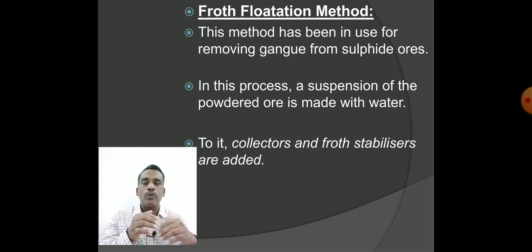The substances that we are going to add are collectors and the froth stabilizers. These are the two main things that we add here. These collectors will collect the ore particles into the froth, and the froth will be stabilized by the froth stabilizing agents. So what is the work of the collector, what are the examples that we can use as collectors, and what are the froth stabilizer examples, we are going to discuss now.